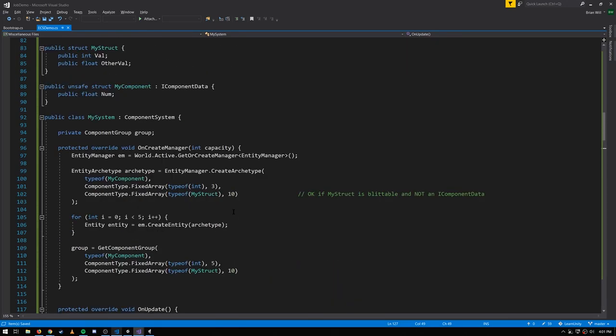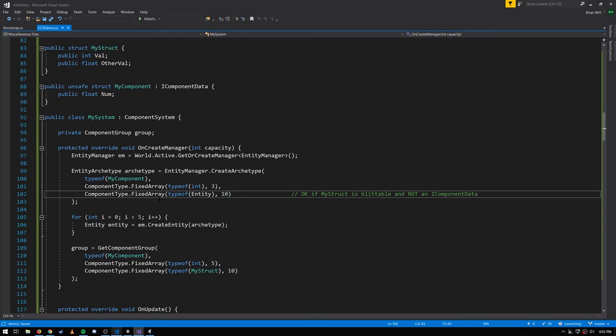One more thing to mention here about these fixed arrays. You can have fixed arrays of struct types, but those struct types have to be blittable, and for whatever reason, they can't be implementers of IComponentData. I don't know what the rationale behind that choice was, but that seems to be a restriction. So this myStruct here is okay, but we couldn't have myComponent. We couldn't have a fixed array of myComponents. Strangely though, we're not allowed to have a fixed array of entities, even though entities are blittable structs and they're not implementers of IComponentData.